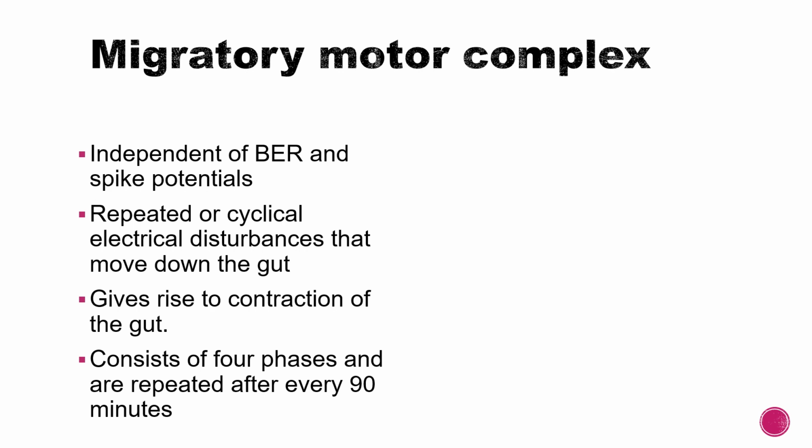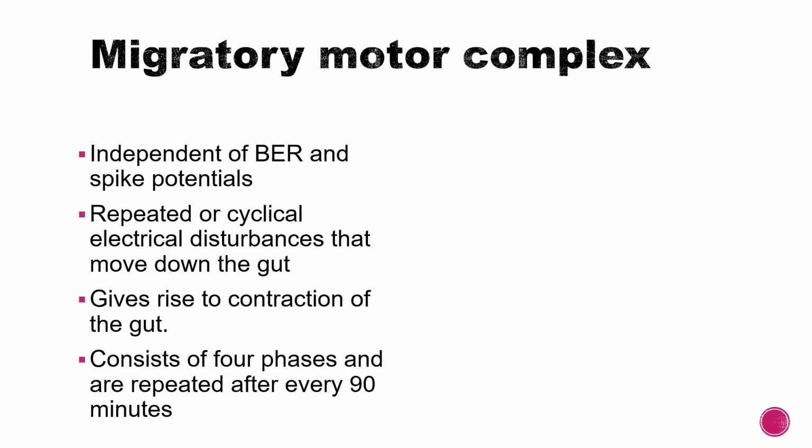Actually, the spike potentials can increase with increased intake of food, but they can also be found in the fasting state. BER is found in both fasting and fed state, while spike potentials are also found in fasting and fed state, but migratory motor complex are found only in the fasting state, and they disappear when you take in food.